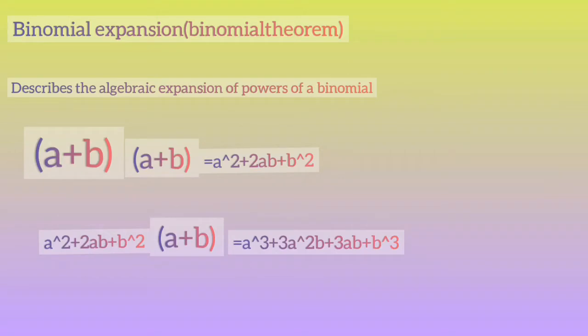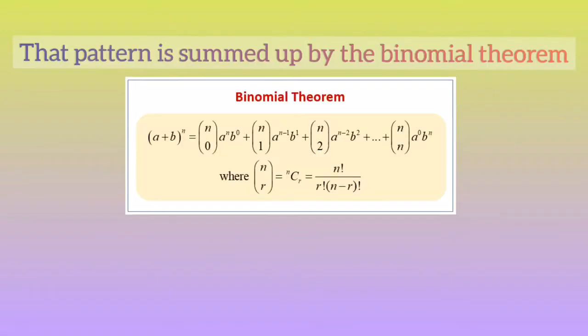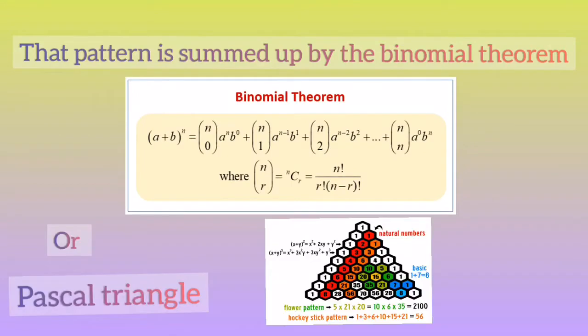What is binomial expansion? Binomial expansion describes the algebraic expansion of powers of a binomial. For example, a plus b times itself becomes a squared plus 2ab plus b squared. When a squared plus 2ab plus b squared is multiplied by a plus b, it becomes a polynomial with degree 3. The pattern is summed up by the binomial theorem or Pascal's triangle. This method is used for expansions of higher degree.